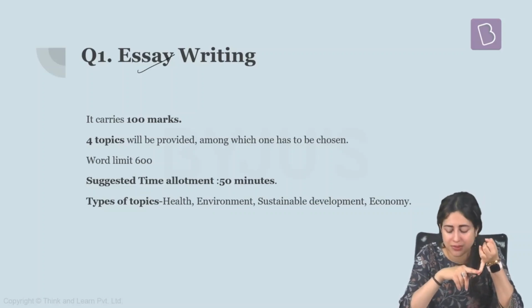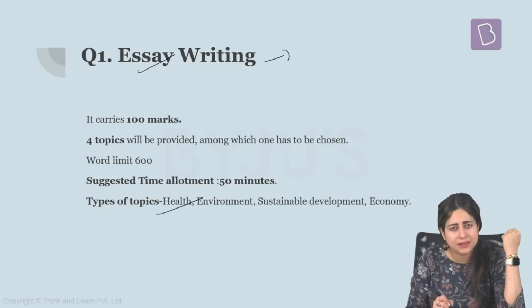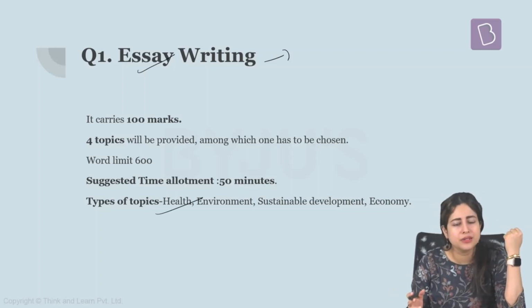One thing is definitely that we read as much as possible, because generally essay writing circulates around 4 topics. You are generally given to choose from 4 kinds of topics. One is on health. That could be anything. It could be something related to coronavirus. It could be anything related to malnutrition. It could be anything associated with the food crisis that's going on in the developing countries.